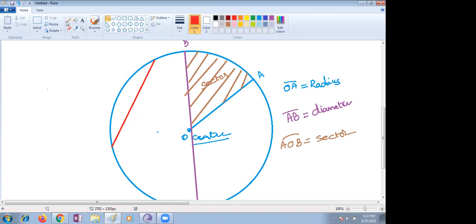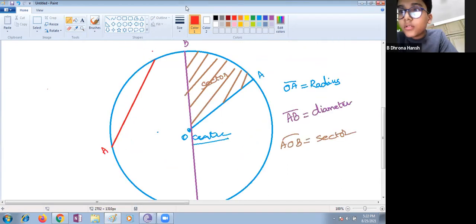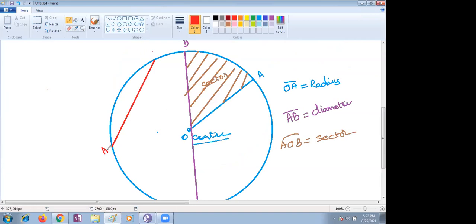This line can be AB, but B and C are already used, so we can take another name, some D, E. Now this DE, who will say?